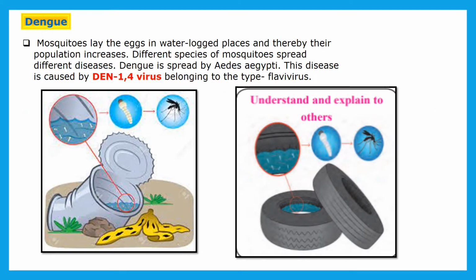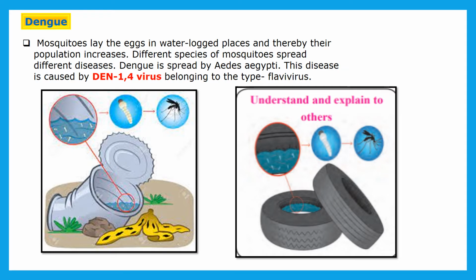Now let us take information about the disease dengue. Mosquitoes lay eggs in waterlogged places and thereby their population increases. So mosquitoes lay eggs in waterlogged places, and from these eggs more mosquitoes are formed, and due to that, the population of mosquitoes increases.